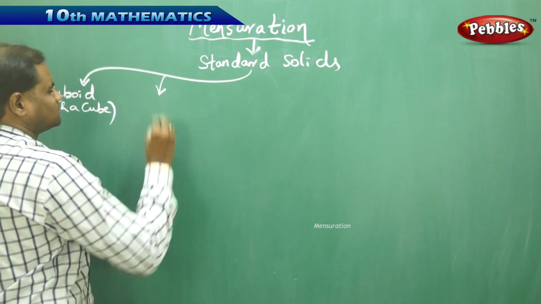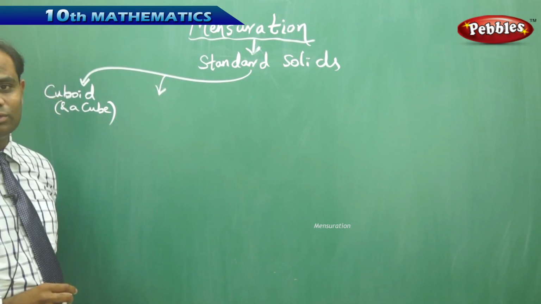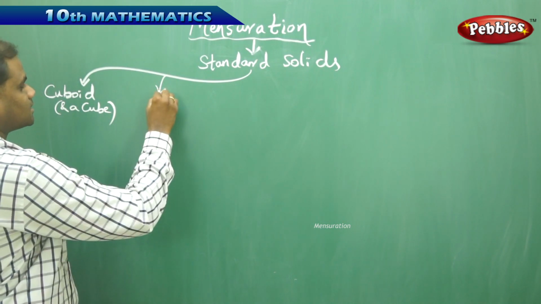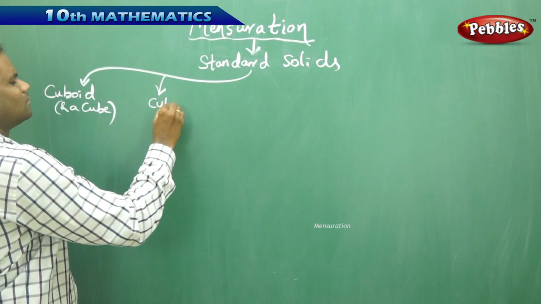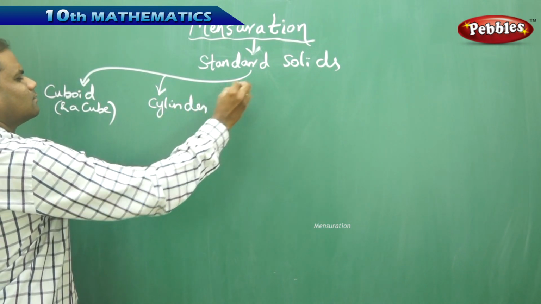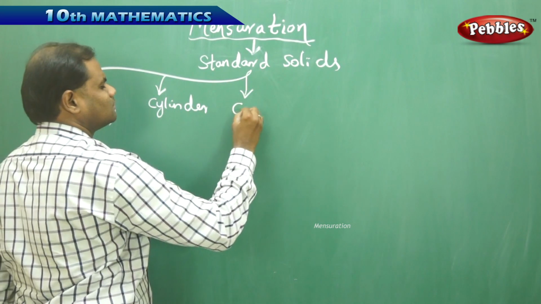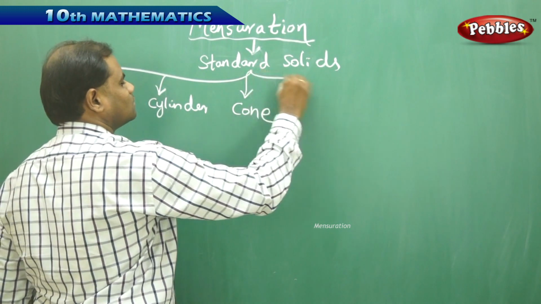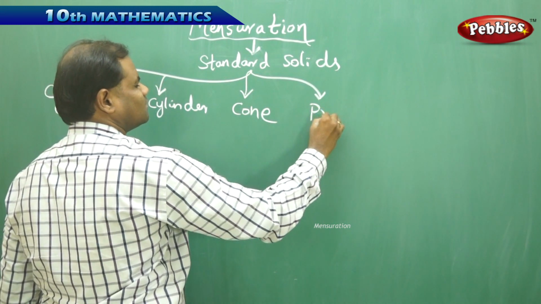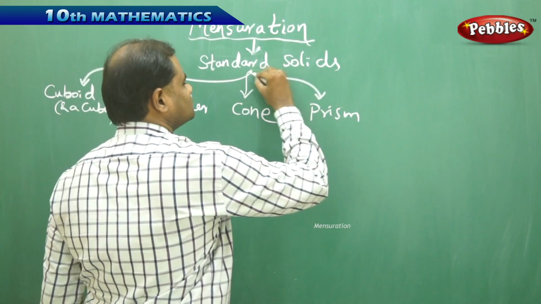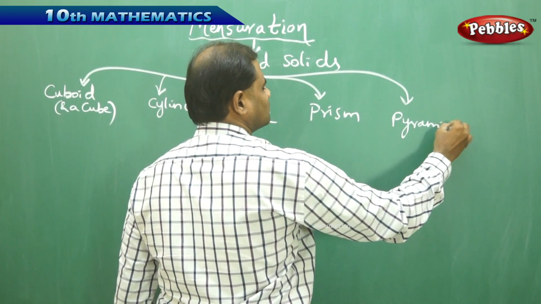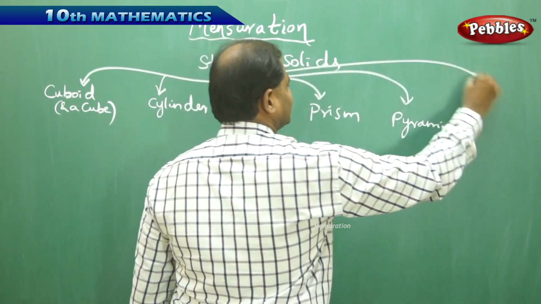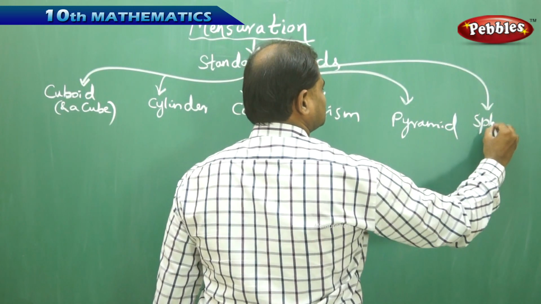Next, we have cube or cuboid as the first case, and then I have cylinder, then I have a cone, then I have a prism, then I have a pyramid, and then I have a sphere.